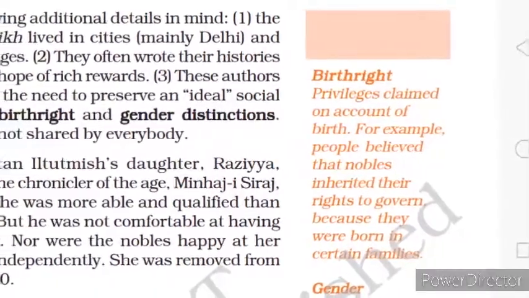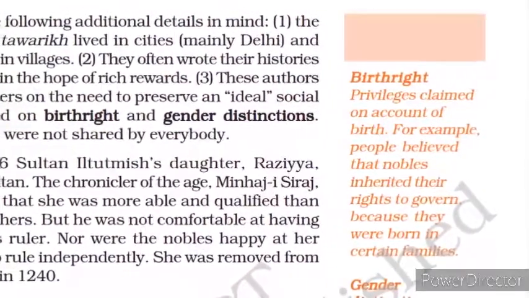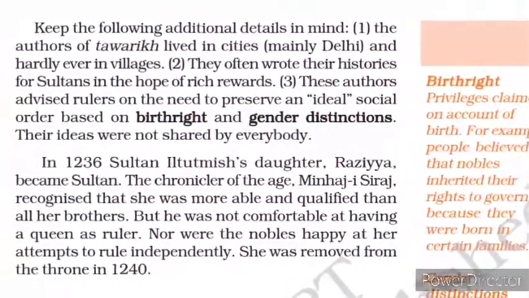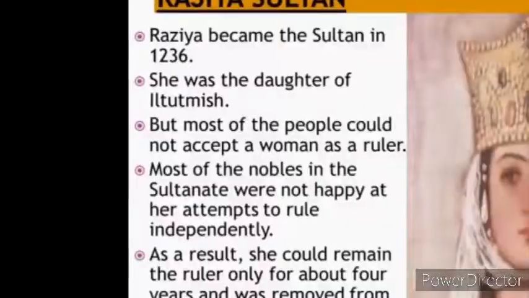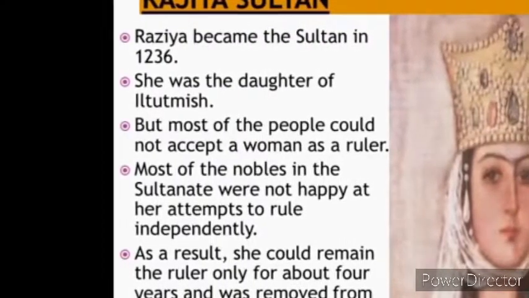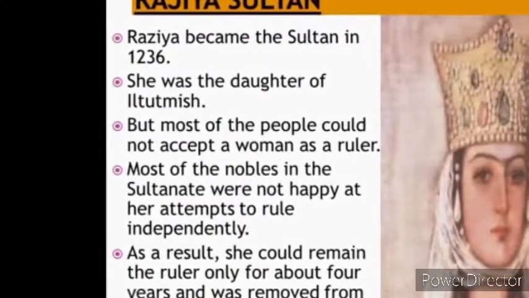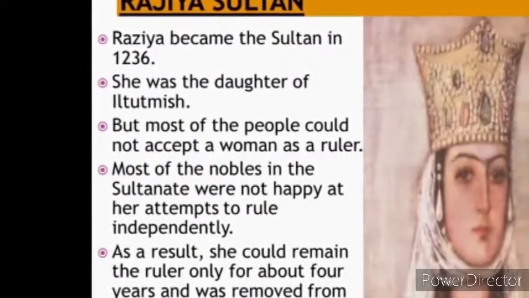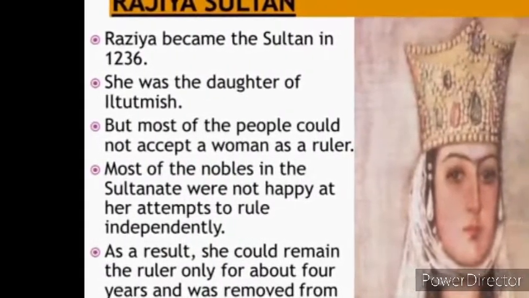We have an example of this in 1236, when Iltutmish's daughter Razia became the ruler of Delhi. A chronicler of that time called Minhaj Siraj recognized that Razia was more able and qualified than all her brothers.